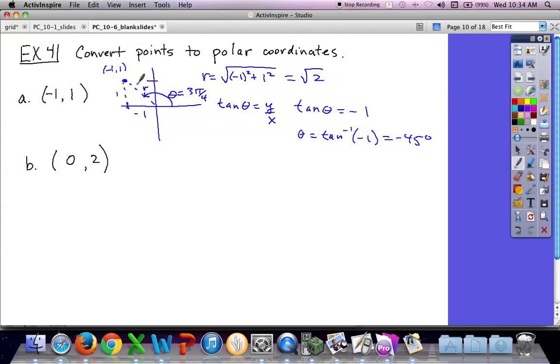Remember, the tan inverse, when you use it, is only going to give you angles between negative pi over 2 and pi over 2. And we know we have to be over here. So that's why it helps to draw the picture, so you don't just take the first thing that comes out of the calculator. So in this case, our point is square root of 2 for the radius, and the angle is 3 pi over 4.